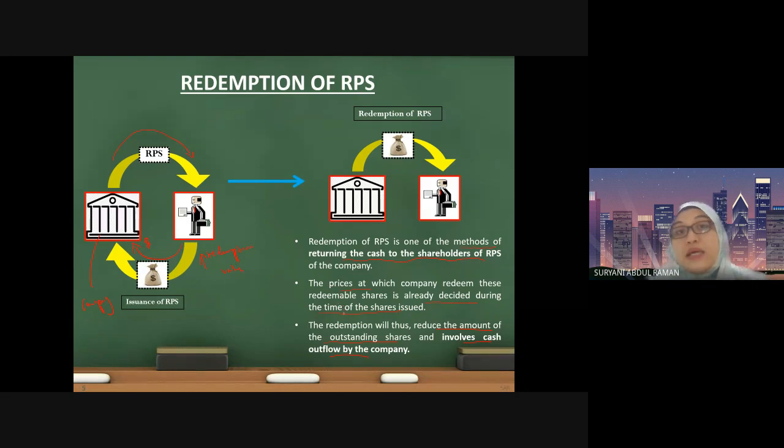The payment indicates that there will be a cash outflow. So this is what we call the redemption of redeemable preference shares. By looking at the diagram, I hope you understand the process. Firstly, you receive the money from the issuance of RPS, where the redemption value is already decided at this stage. And then redemption takes place, where you return the cash that you have borrowed from the redeemable preference